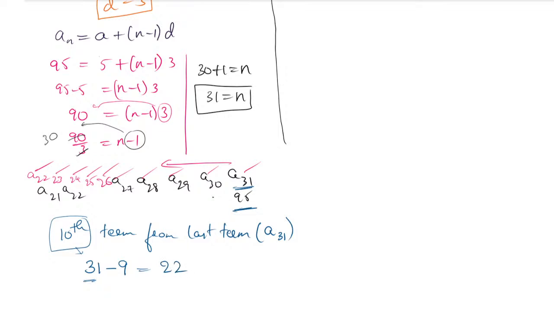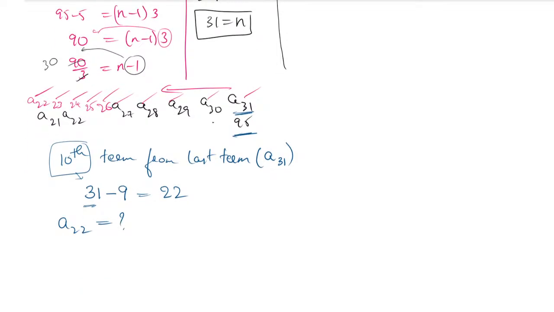So which term are we going to find? The 22nd term will become the 10th term from the last. So A22 is your 10th term from the last. You have to find A22, not A21. Why are you not supposed to go with A21? Because you are not supposed to subtract 10.